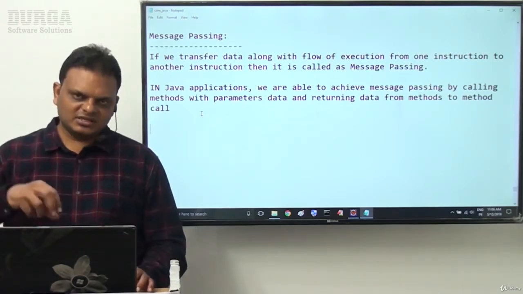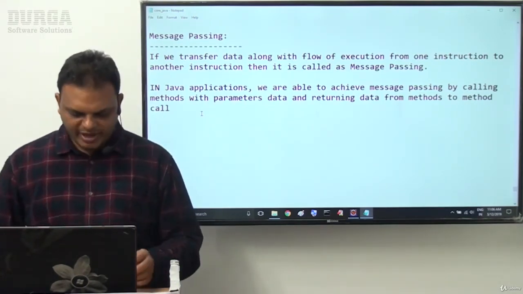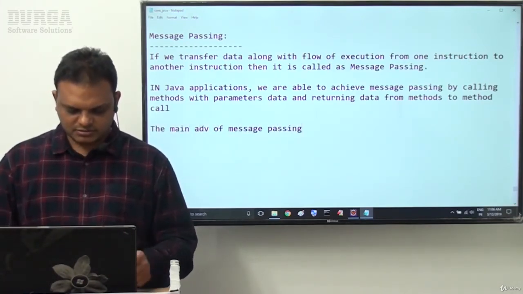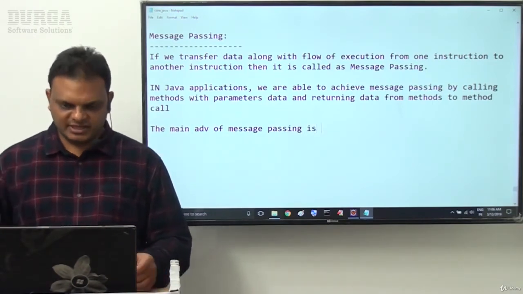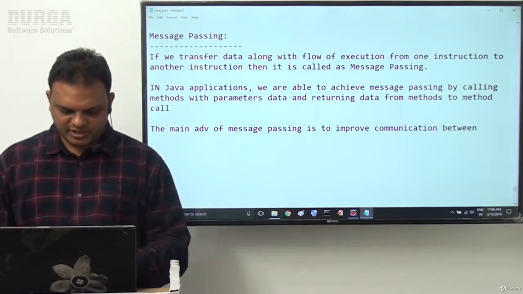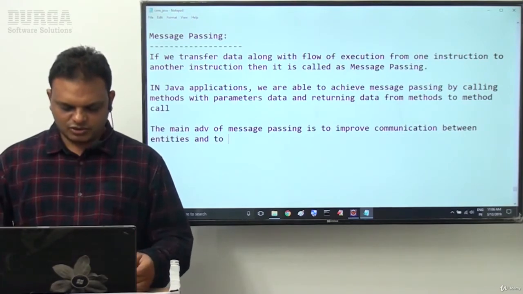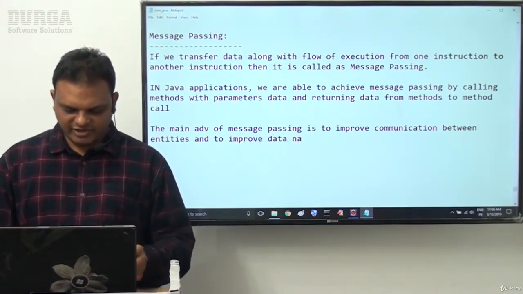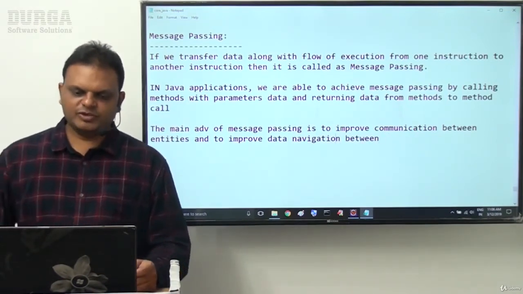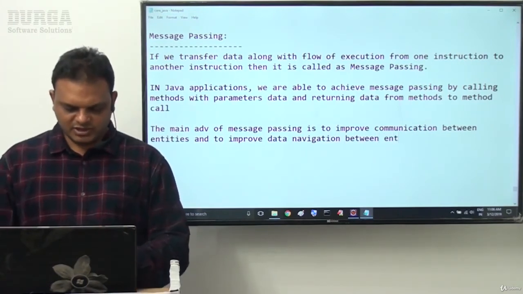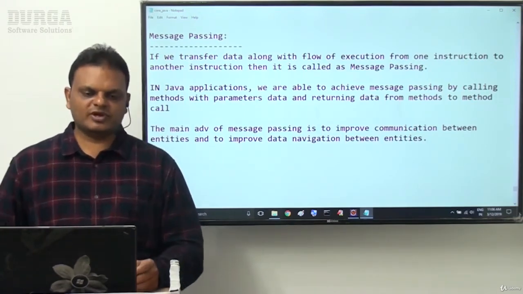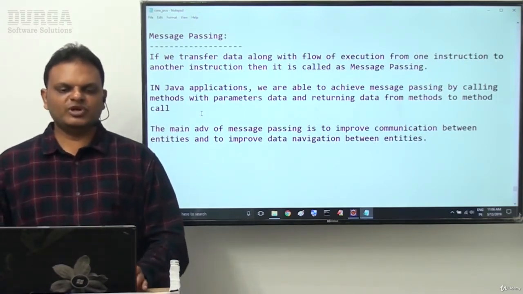What is an advantage of this message passing actually? The main advantage of message passing is to improve communication between entities and to improve data navigation between entities. Right, sir? Because of these reasons only we are going to use message passing. What is the meaning of this message passing?